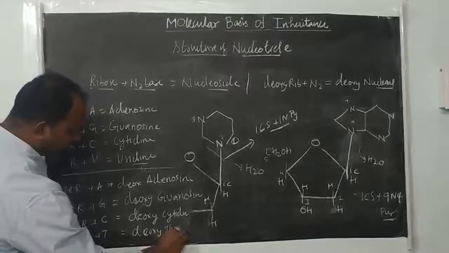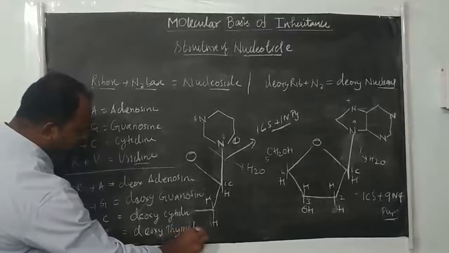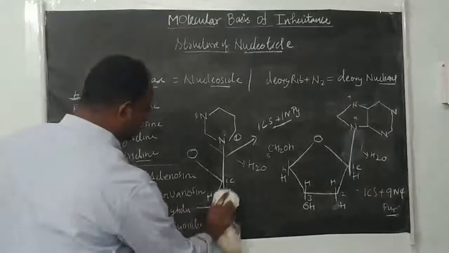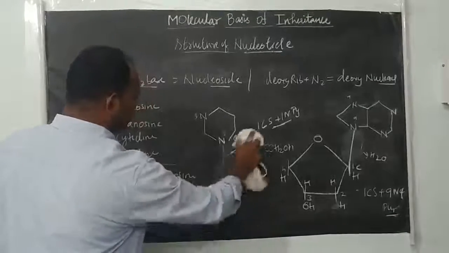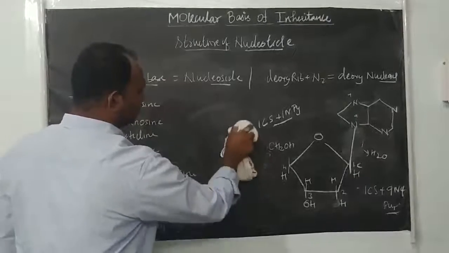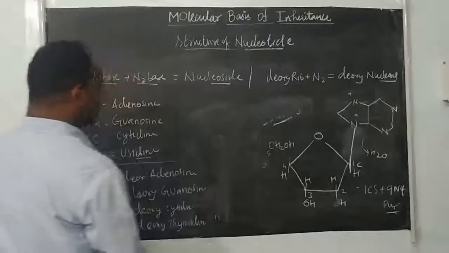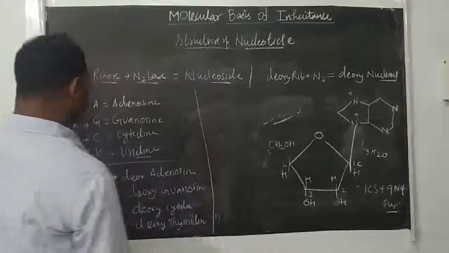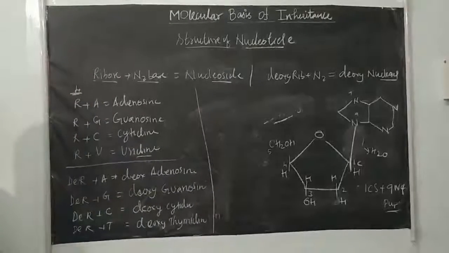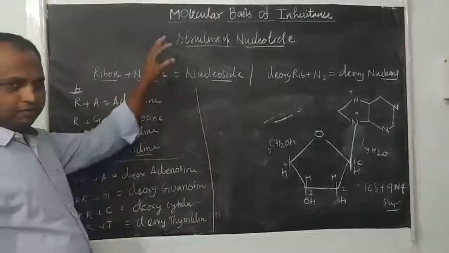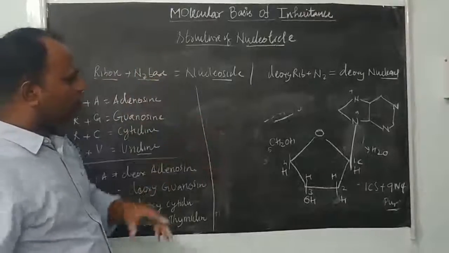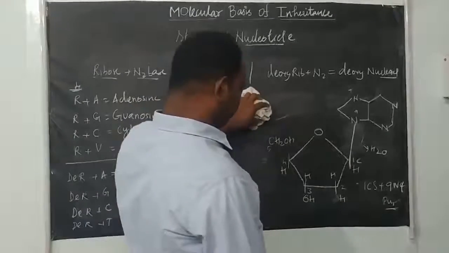Deoxythymidine. Are you clear with this? We'll remove this one structure. This is a type of nucleoside found in DNA and RNA, right? So nucleoside, if only the two-component compound is there, we can say nucleoside, right?